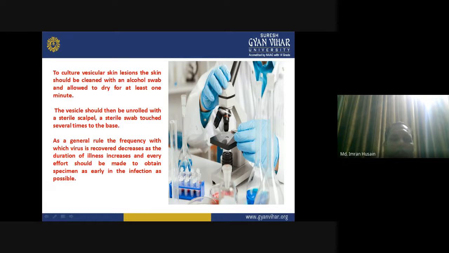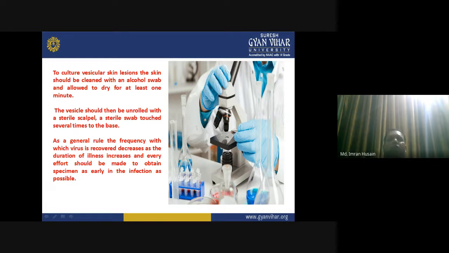To culture a vesicular skin lesion, the skin should be cleaned with an alcohol swab and allowed to dry for at least 1 minute. Although we have designed many different protocols and they are somewhat effective, they are very basic in nature.